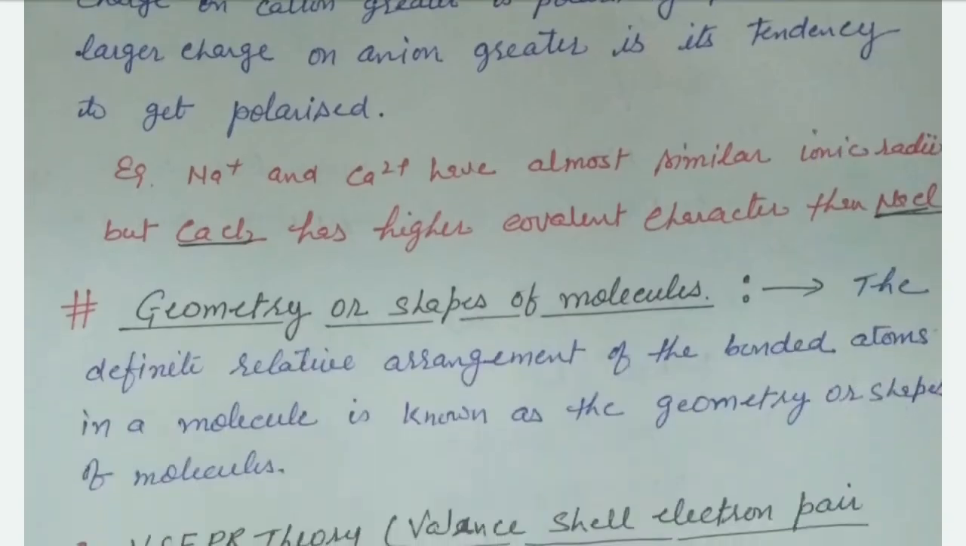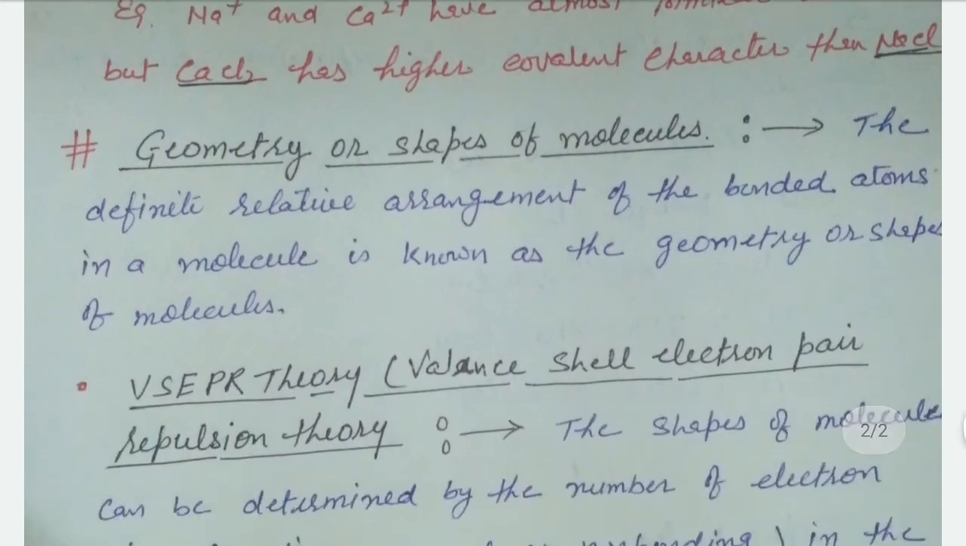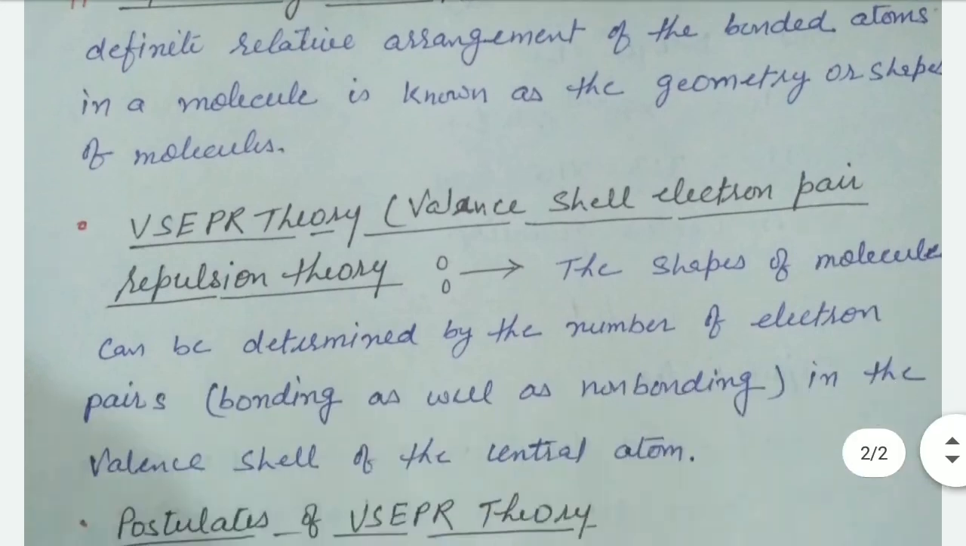And now our next topic is geometry and shape of molecules. It is a very important topic. What is geometry? The definite relative arrangement of the bonded atoms in a molecule is known as the geometry and shape of the molecule. This is explained by the VSEPR theory.